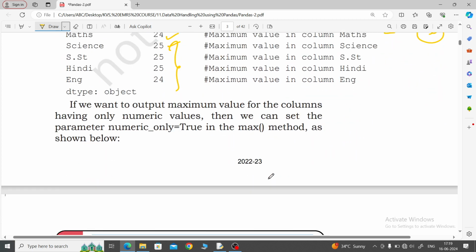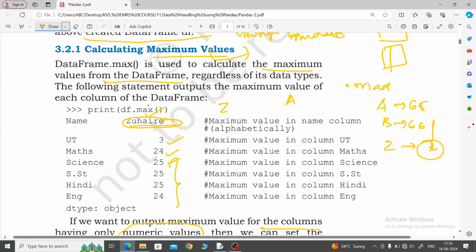If you want to output the maximum value for the columns having only numeric values, remember that, then we can set numeric_only equal to true. Whenever we write numeric_only equal to true, it will accept only numeric data. So the name column will be removed, and UT is also an integer number, so that data will be accepted. If you write numeric_only equal to false, then it will accept name also. Numeric_only is a parameter.